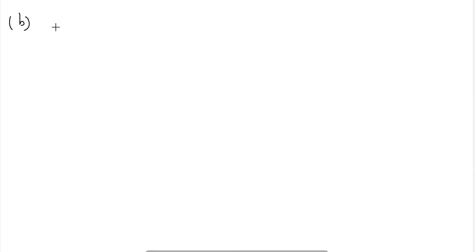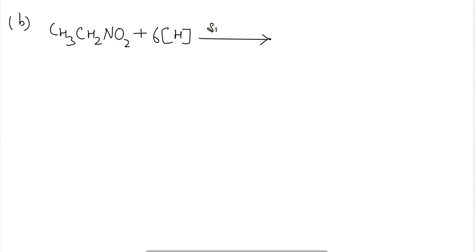If we are taking the example here, CH3CH2NO2 plus reduction is proceeded in the presence of tin and HCl, or iron and HCl, then formation of C2H5NH2, that is ethanamine, plus water will be taken out here.